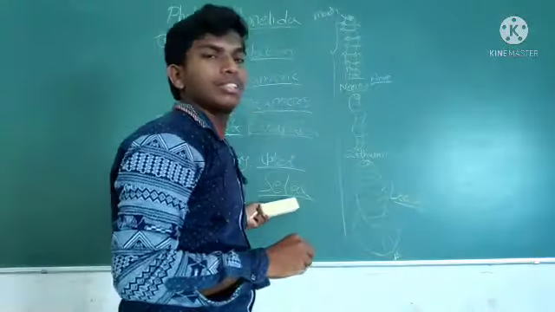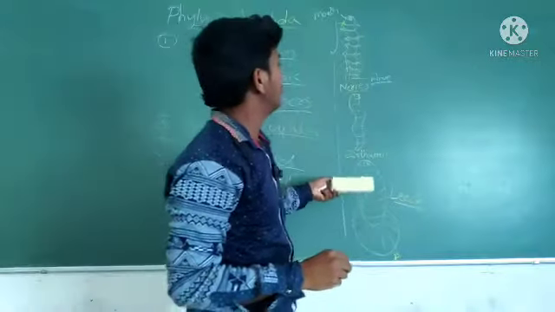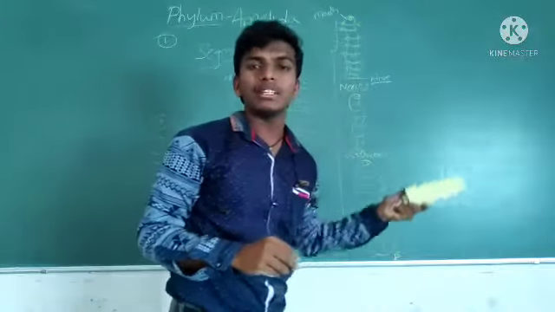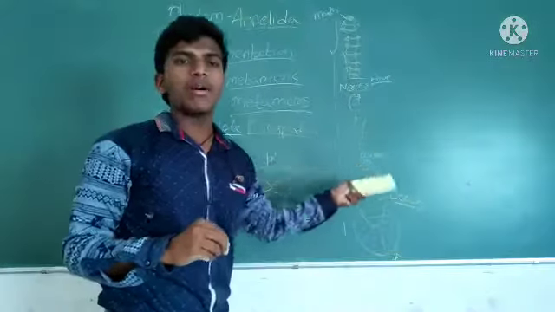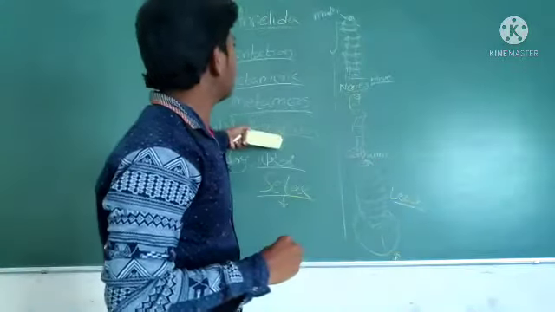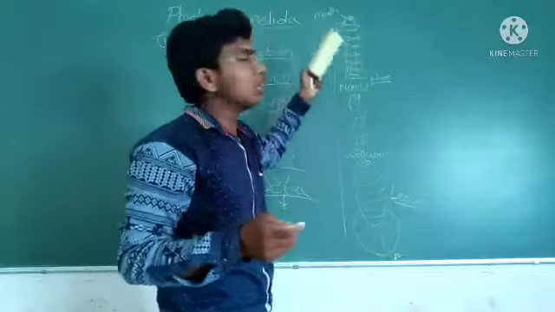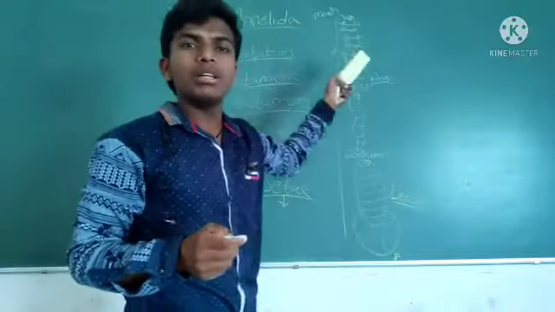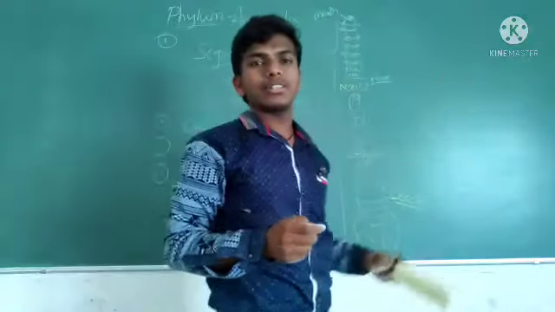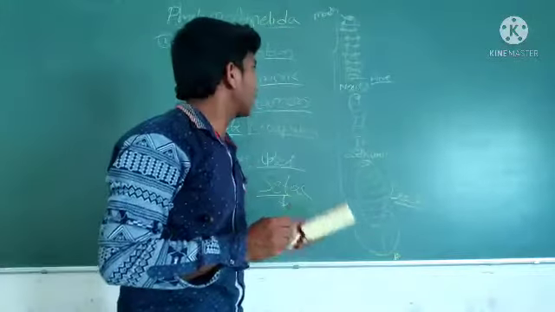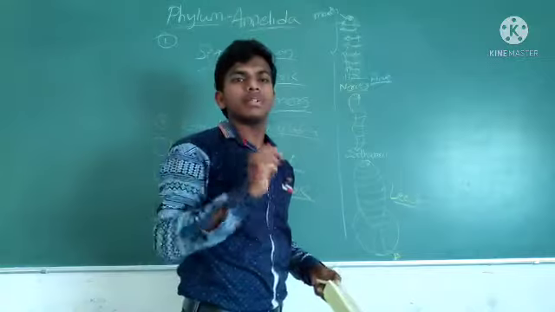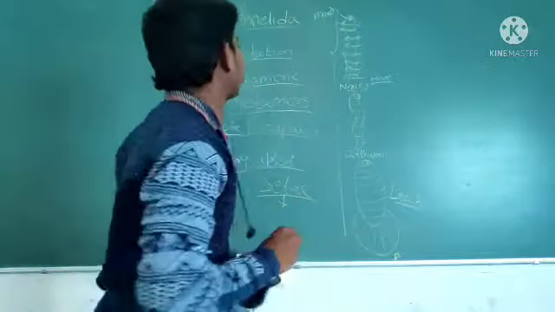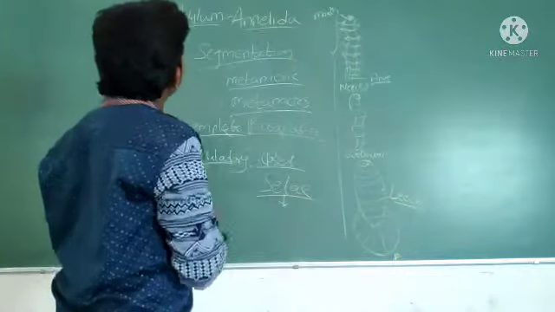By this they move from one place to another. Setae help locomotion in terrestrial annelids, and parapodia, two legs in each segment, help movement in aquatic ones.